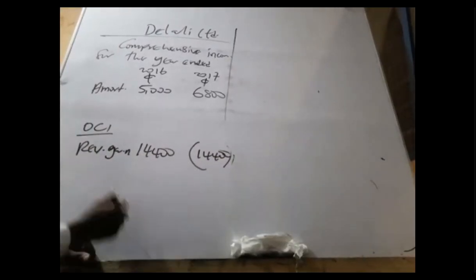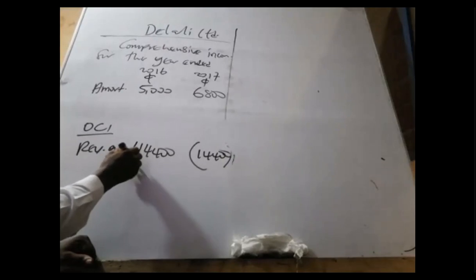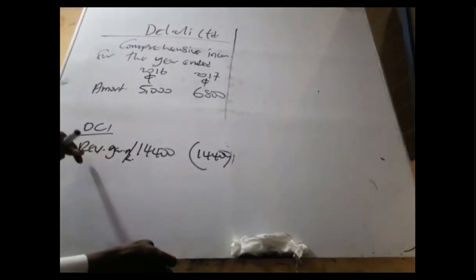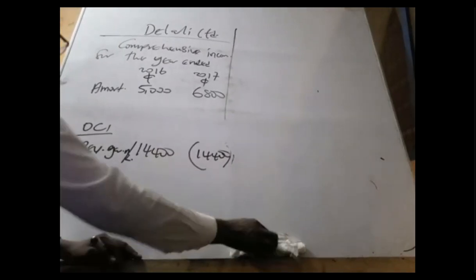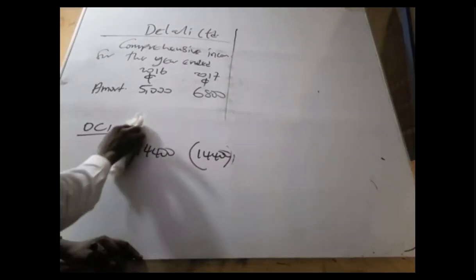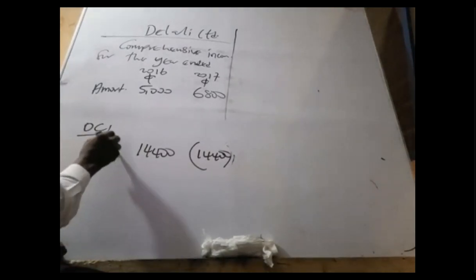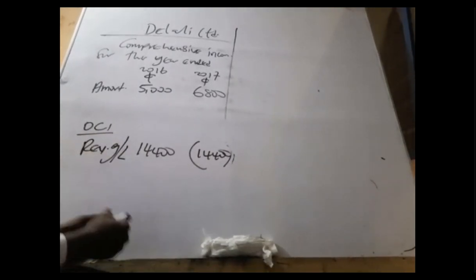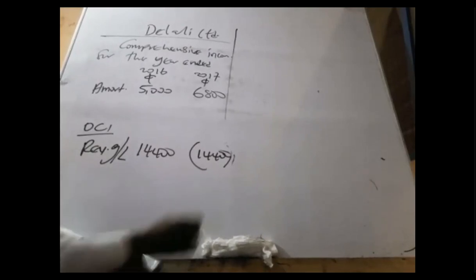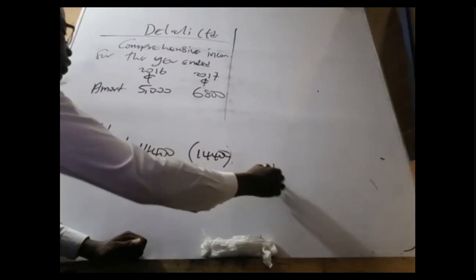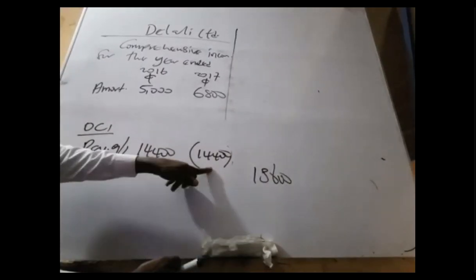So here you change the narration to revaluation gain slash what? Loss. Revaluation gain slash loss. So take notes. Revaluation gain or loss. And then in 2017, the entire loss is 15,600, right? So less 14,400, that leaves 1,200.